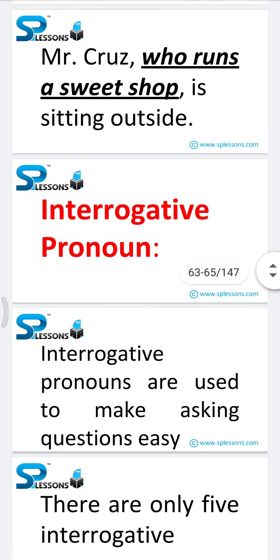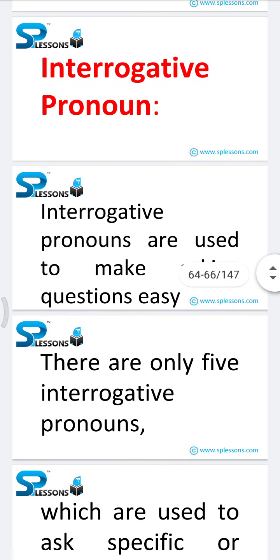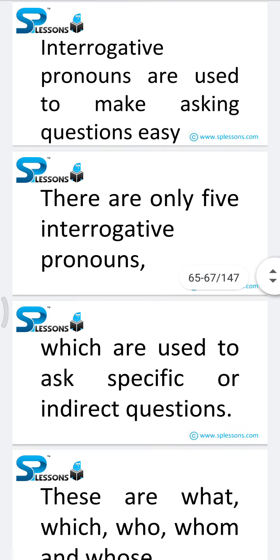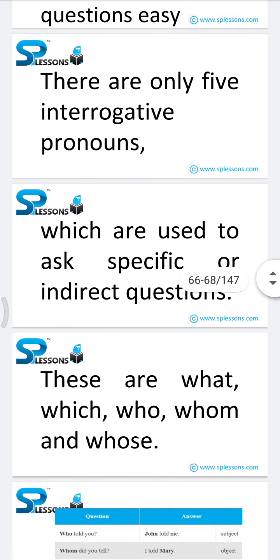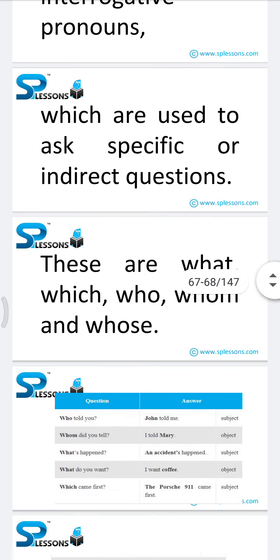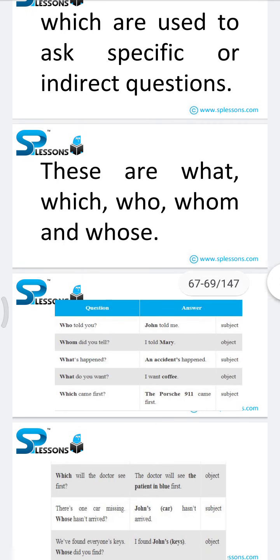The next category is interrogative pronoun. Interrogative pronouns are used to make asking questions easy. There are only five interrogative pronouns which are used to ask specific or indirect questions. These are who, what, which, whom, and whose. So once observe the below table which I have provided.